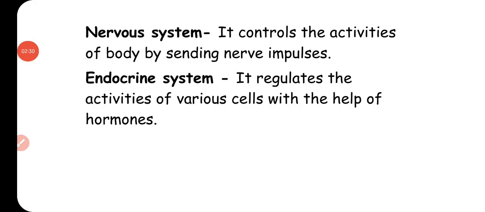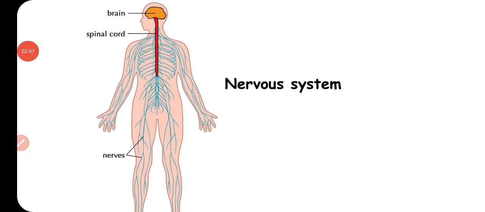In this chapter we have to study both systems, the nervous system as well as the endocrine system. But in this video we are going to discuss the nervous system first.